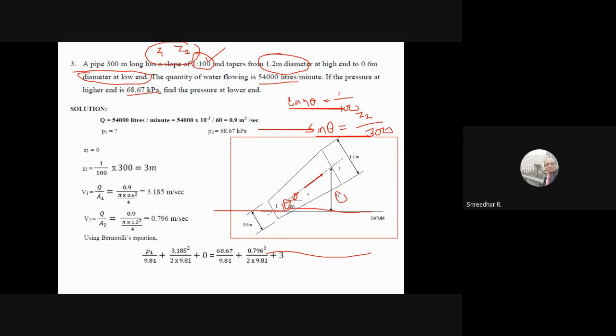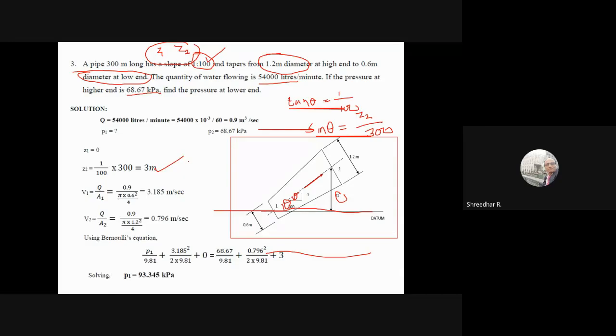So Z1, we are passing the datum here. Always pass it here so that you will get positive values. Don't pass the datum at the upper section, otherwise you have to write minus and all, and it will be wrong. You have to pass it here so that you get all positive quantities. So you move upwards. Here z1 is 0 and here z2 will be this value that we calculated. Knowing this, the pressure can be calculated, which is 93.345 kPa.